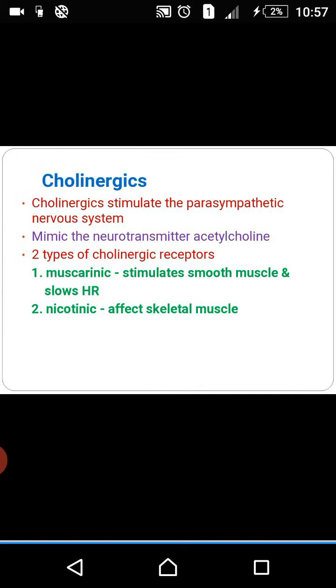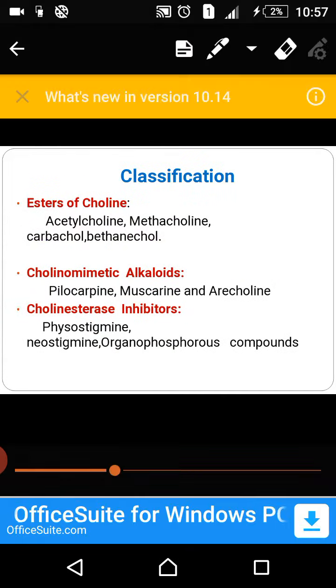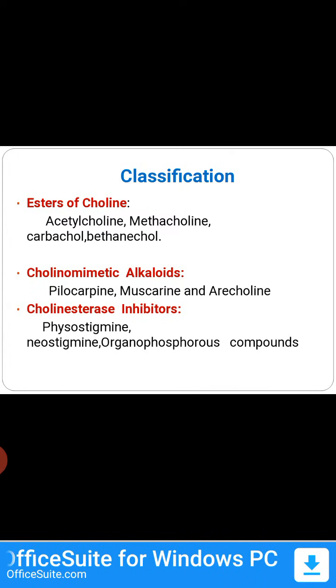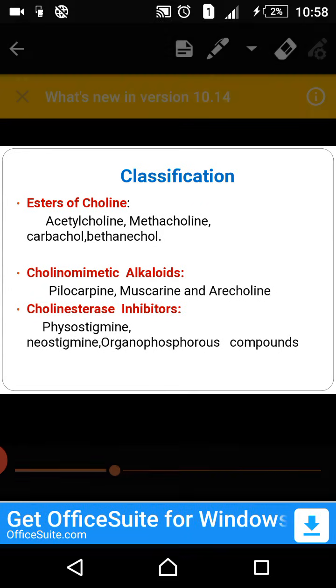Cholinergics stimulate the parasympathetic nervous system. They mimic the action of acetylcholine. These cholinergic drugs act on two types of receptor: one is muscarinic and the other is nicotinic. Classification: esters of choline: acetylcholine, methacholine, carbachol, bethanechol. Cholinomimetic alkaloids: pilocarpine, muscarine and arecoline. Cholinesterase inhibitors: physostigmine, neostigmine and organophosphorus compounds.